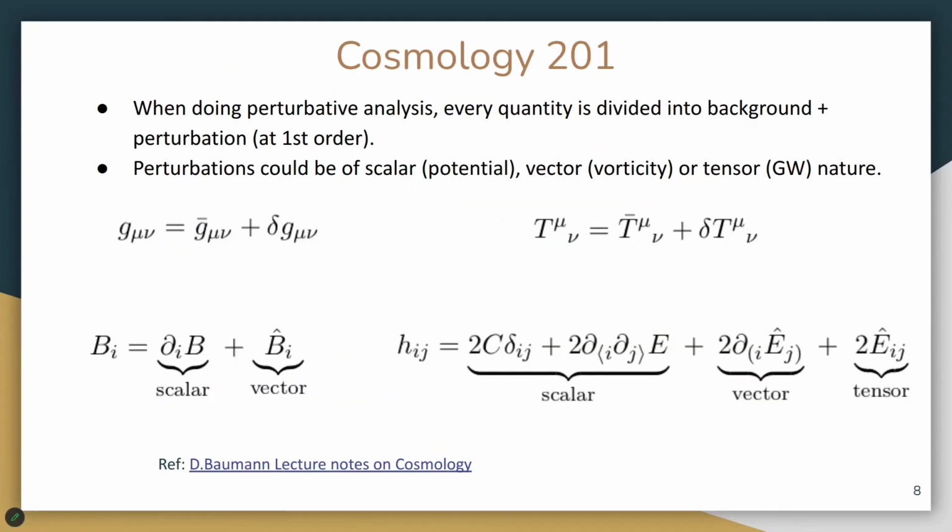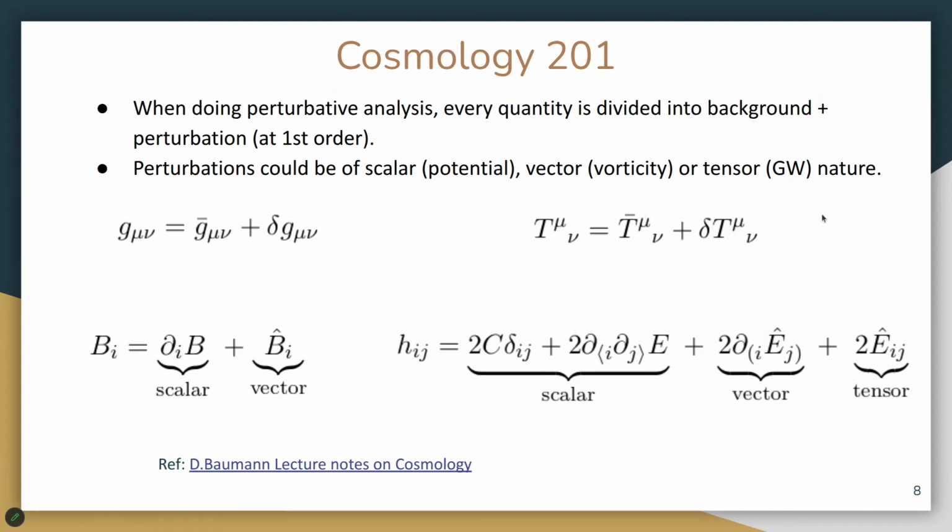Before delving into much detail, let me give you a brief reminder of cosmological perturbation theory. In cosmology, we always divide quantities into a background and a perturbation. So for example, the metric can be written as the background metric, which is the FLRW one, and some perturbation. And the same thing for the matter quantities, where the stress energy tensor can be divided as some background plus some perturbation.